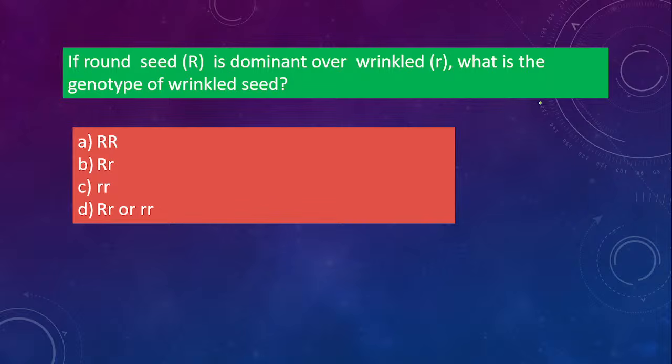If round seed R, capital R, is dominant over wrinkled small r, what is the genotype of the wrinkled seed? Here they are asking about the wrinkled seed. Wrinkled means recessive. Will it be capital R capital R, capital R small r, or small r small r? To be recessive, both the alleles should be small letters. If it is dominant, it can be both capital or one capital and one small. So recessive is asked, wrinkled means recessive, so it has to be small r small r. Option C is the correct one.